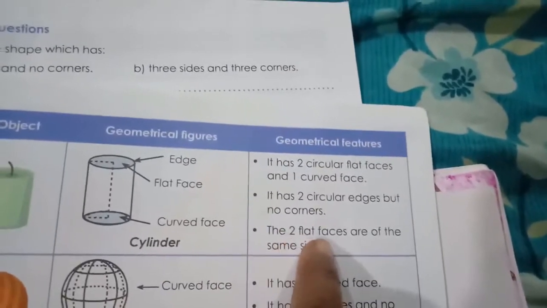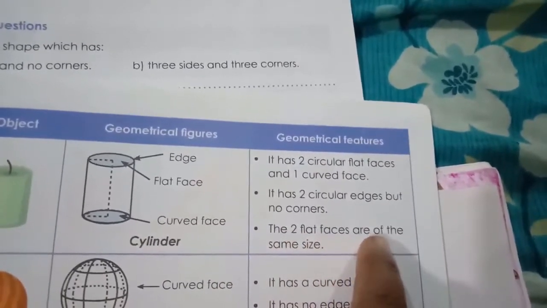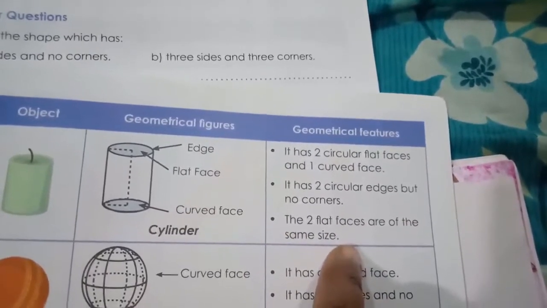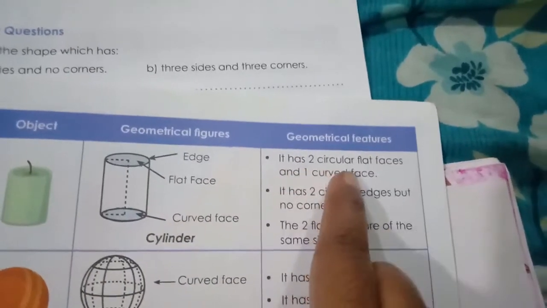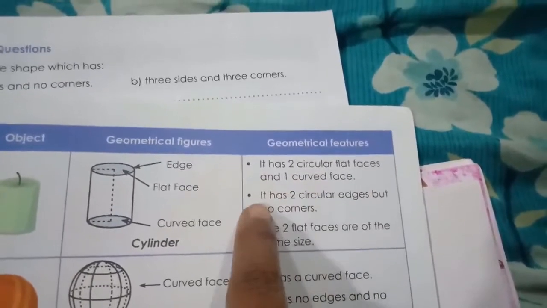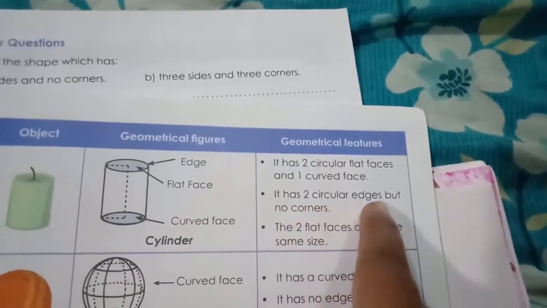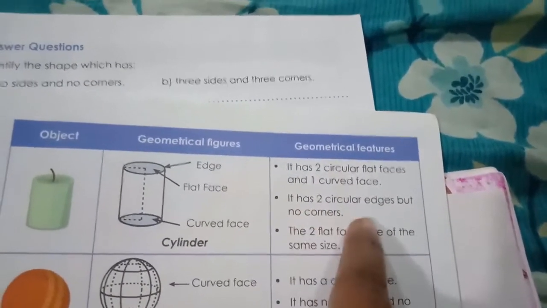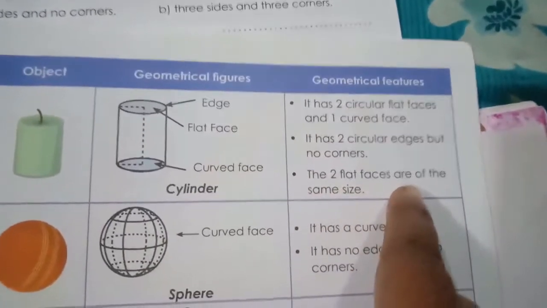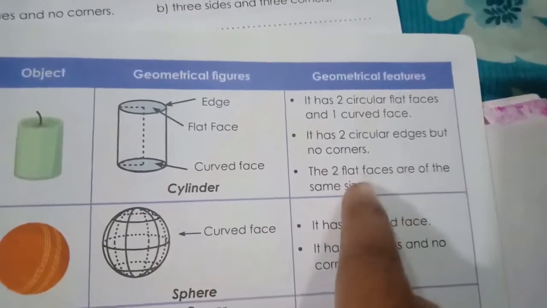The 2 flat faces are of the same size. Understood, children?